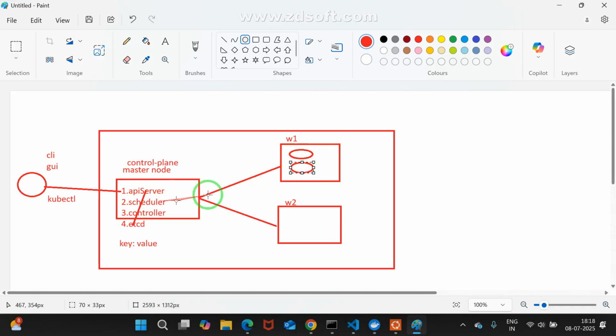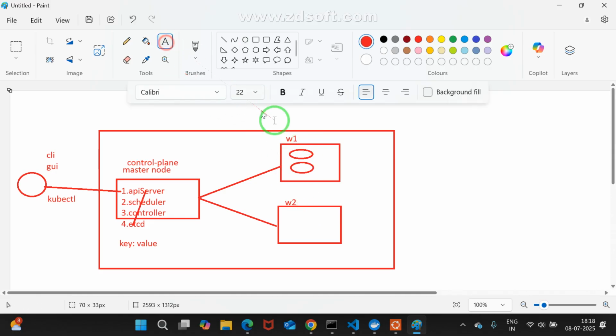Our scheduler will gather information from worker one and worker two. Where are more resources available, in worker one or worker two? In worker two, maybe space is available. So our scheduler will talk to worker two, meaning it will gather information from worker one and worker two. In worker one and worker two, one more controller is there. That is the kubelet.